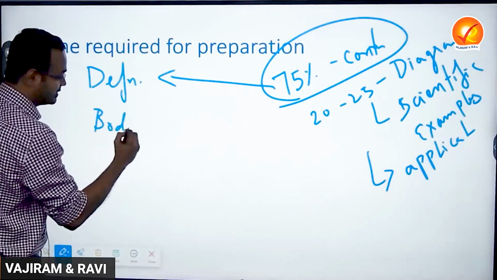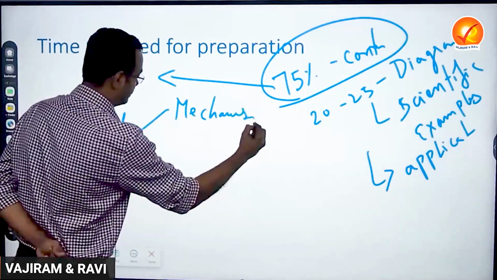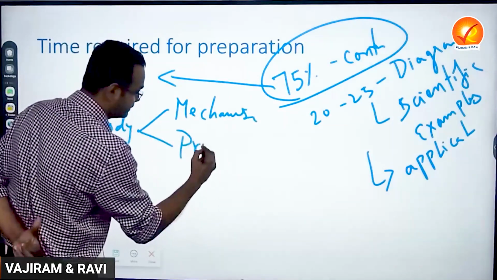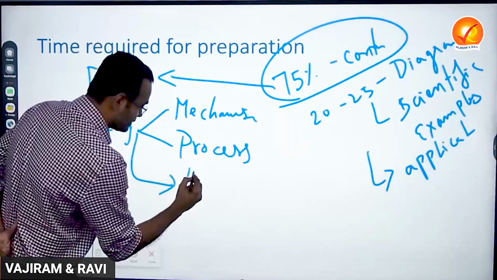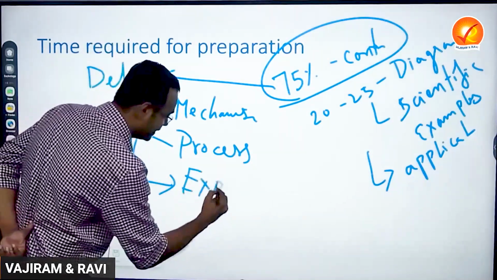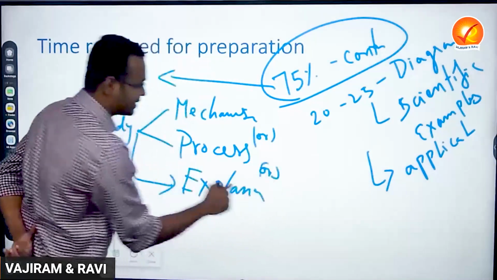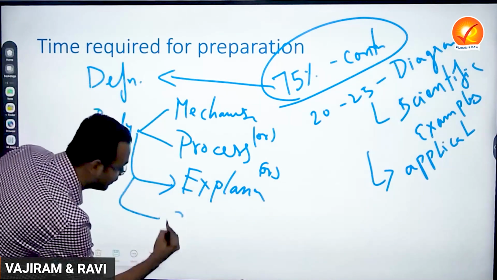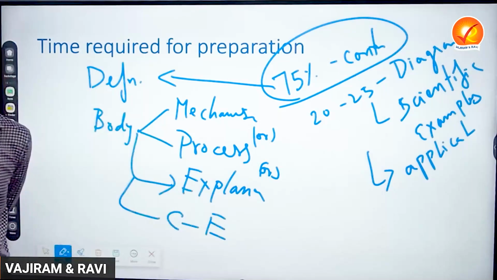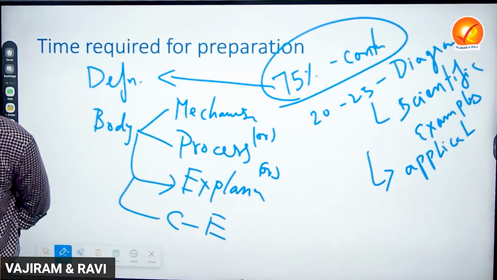The body of the answer paper will have either a mechanism or a process, or a scientific explanation. One or the other will be there. I'm not saying all, because some questions will require a mechanism, some a process, some a scientific explanation, and some a cause and effect relationship. Based upon the questions, I will write with respect to what is required.